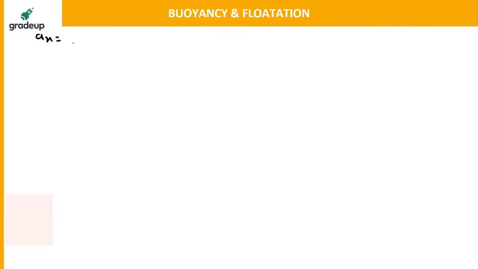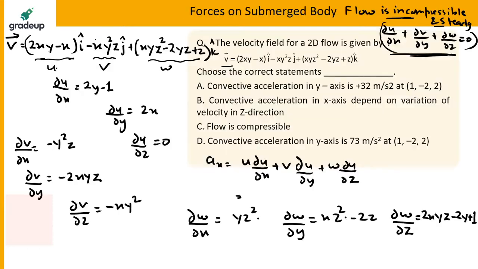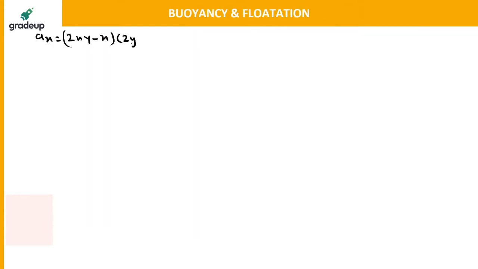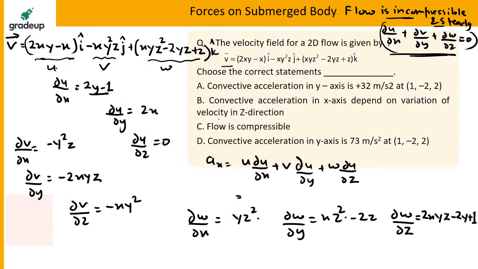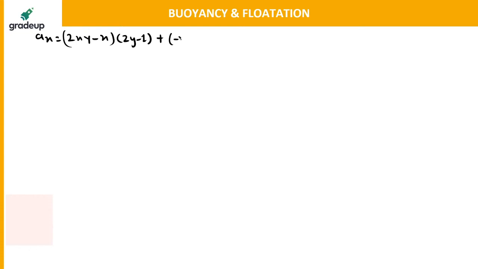This is 2xy minus x, times del u by del x. Del u by del x is equal to 2y minus 1. Plus v. V is equal to minus xy square z, into del u by del y.